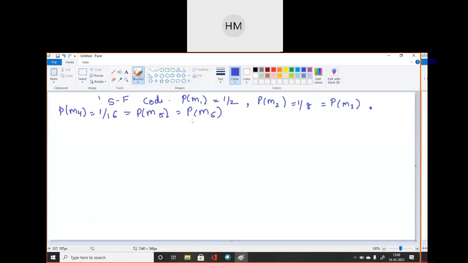P of M4, M5, M6 are having values as 1 by 16. P of M7 is 1 by 32, which is equal to P of M8. Now construct a Shannon-Fano code and find efficiency and redundancy. Clear?